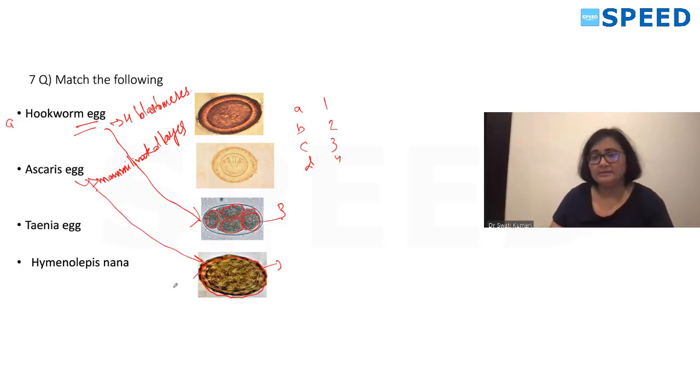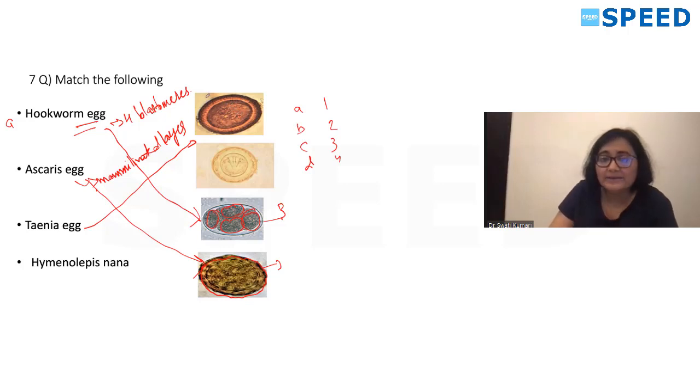Now, the Taenia egg. Taenia will have 3 pairs of hooklets and radiation. When you see their egg wall, there will be radiation. So this is the Taenia egg. The hooks are not very clear, but you can see 1, 2, and 3 pairs of hooklets, and you can see the striation or radiation in the egg wall. So this is the Taenia egg. Okay.